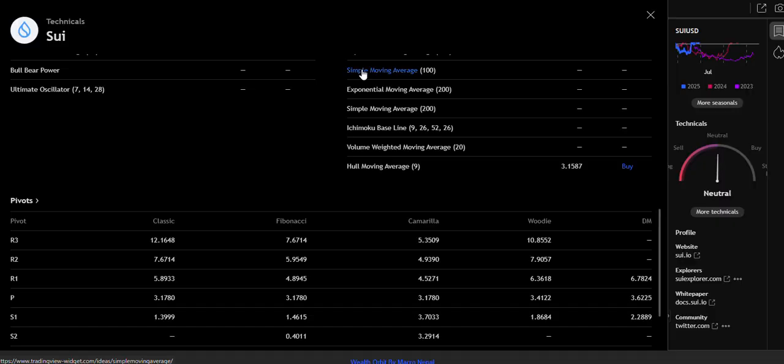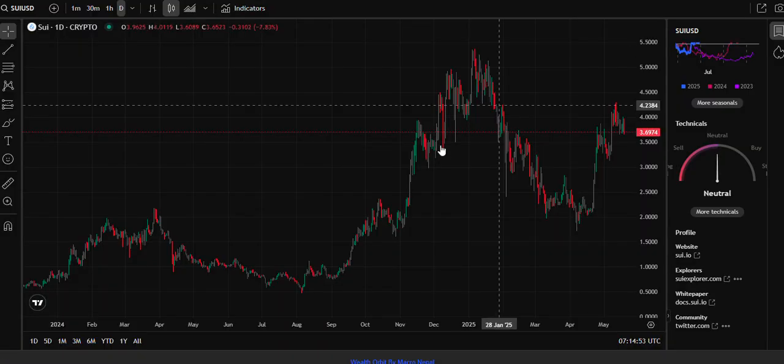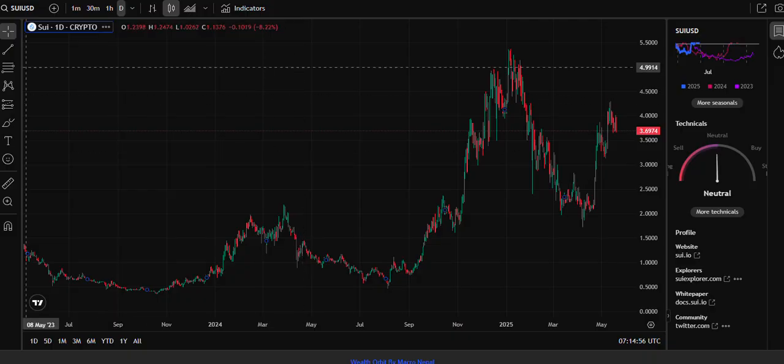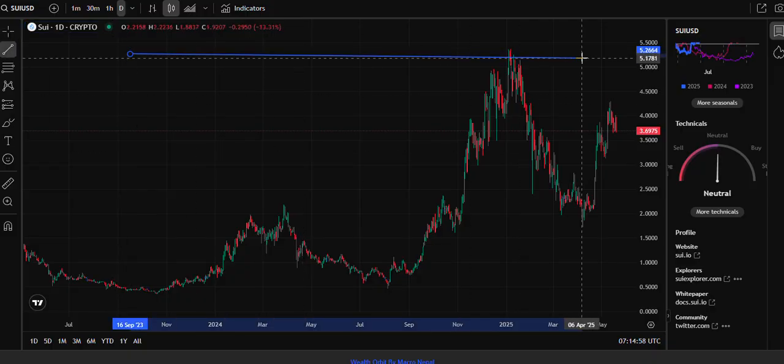Camarilla 5.35, 4.93, 4.52, 3.17, 3.70, 3.29. Woodie 10.85, 7.90, 6.36, 3.41, 1.86, then 6.78, 3.62, 2.28.